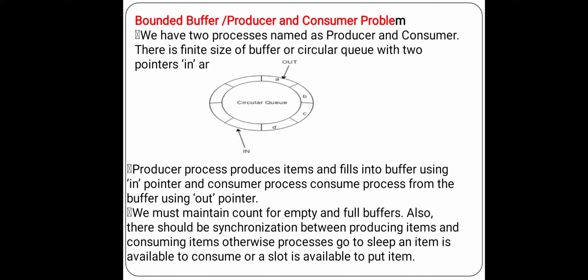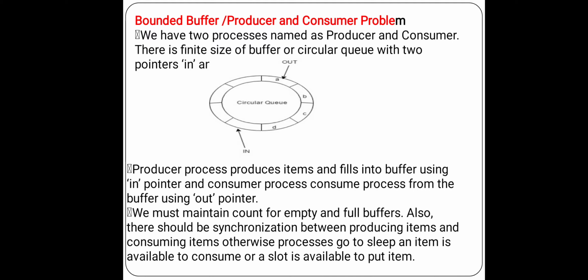Synchronization means equalizing. How can we synchronize the producer and consumer? Producer produces and consumer consumes. We need to maintain synchronization between these two processes. The producer process produces items and fills them into the buffer using the in pointer, and the consumer process consumes items from the buffer using the out pointer.